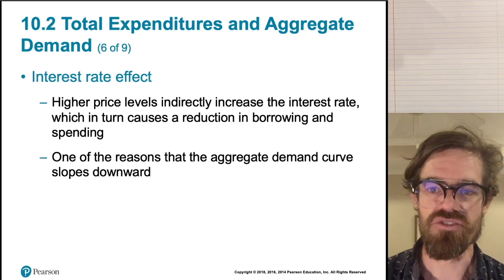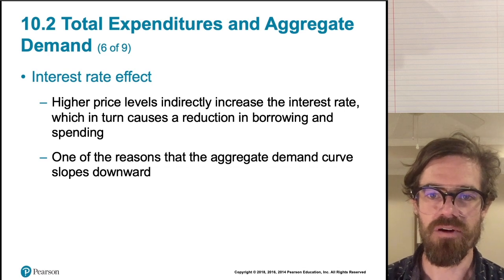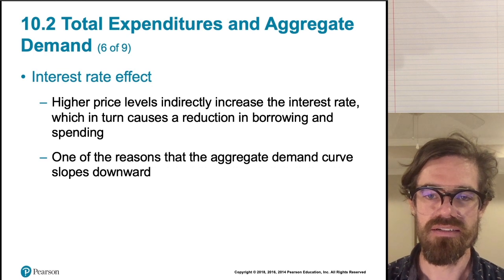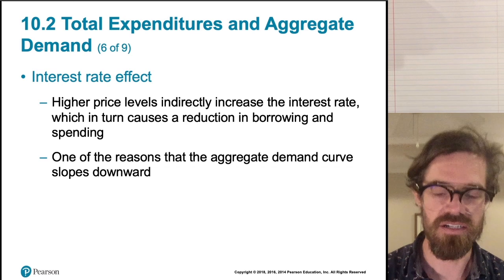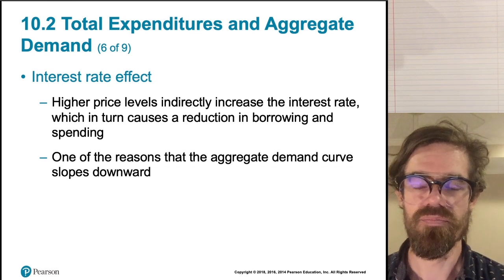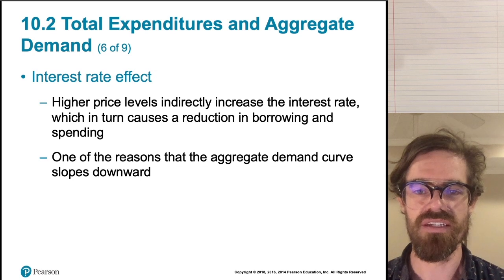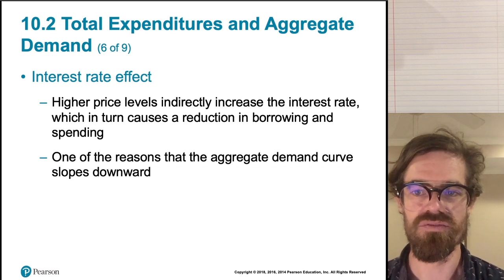Another reason is the interest rate effect, and this mostly has to do with investment. Okay, so the real balance effect has to do with consumption for the most part, although it does to some degree also affect the other components of GDP, right? Investment, government spending, and net exports. And the interest rate also can affect basically all of these components, but it's mostly the investment portion of GDP.